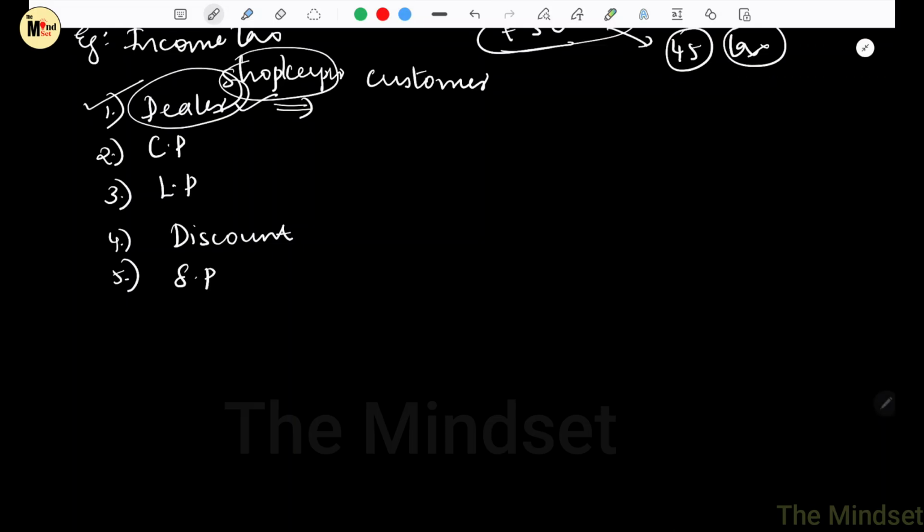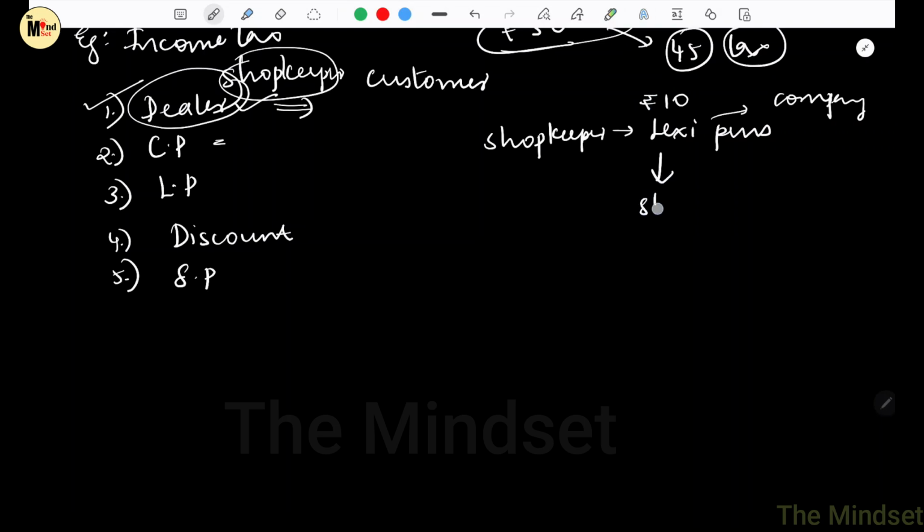Now next is cost price. Cost price, or CP, is the price at which a trader buys goods. That means the shopkeeper decided to sell, say, Lexi pens. He went to the company and bought Lexi pens for 10 rupees, and then he decided to sell these pens in his shop at 15 rupees. So the cost price will be 10 rupees. I hope you understand what is cost price from this example.